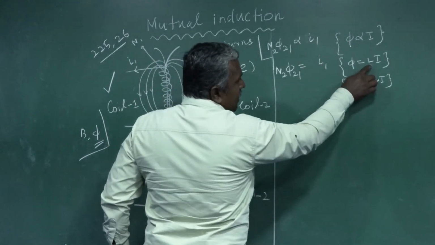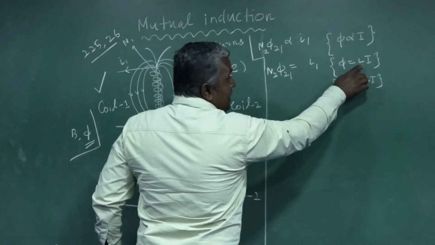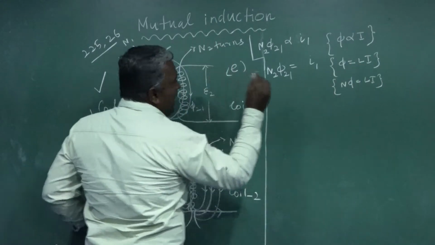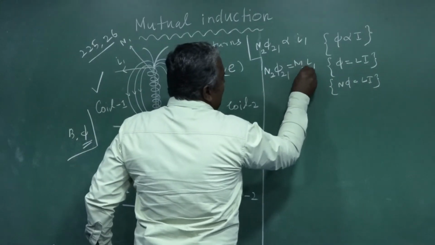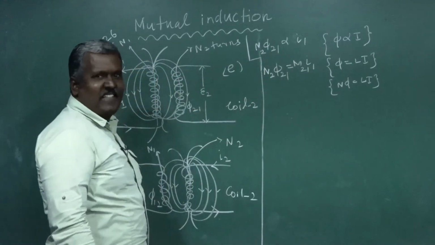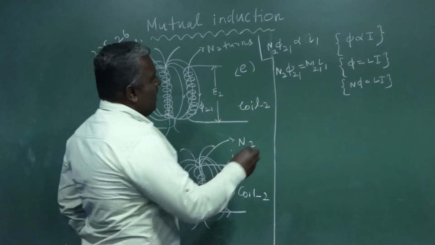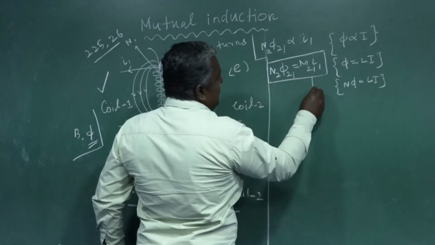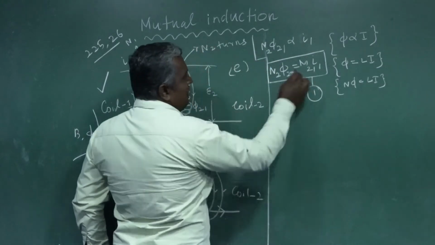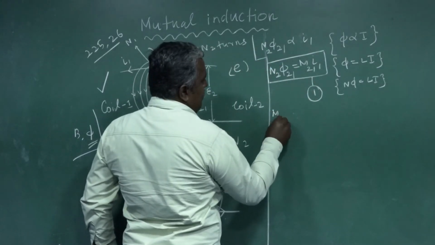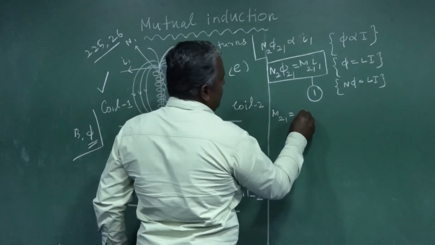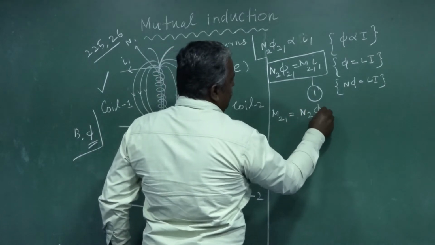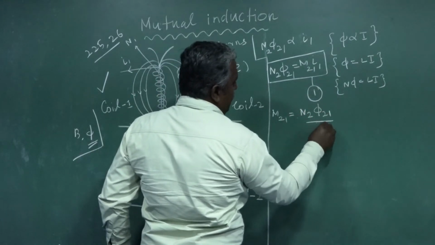Here the constant is L in self-induction, but here for mutual it is M, M21. Very simple. Now this is equation 1. From this, M21 is equal to N2Φ21 by I1.